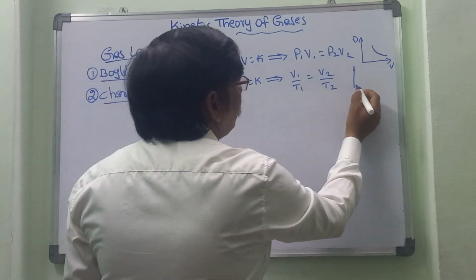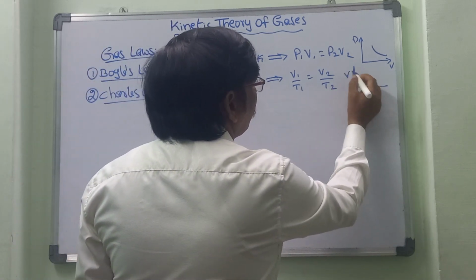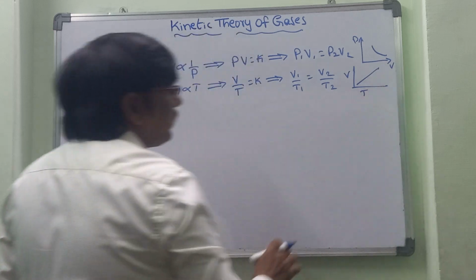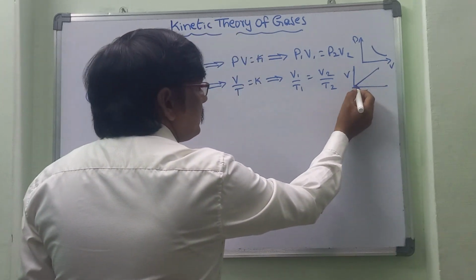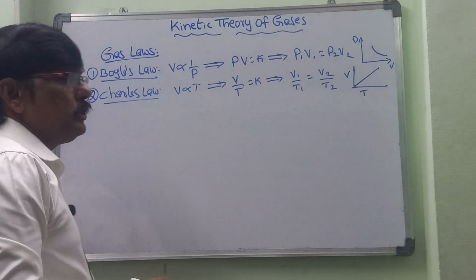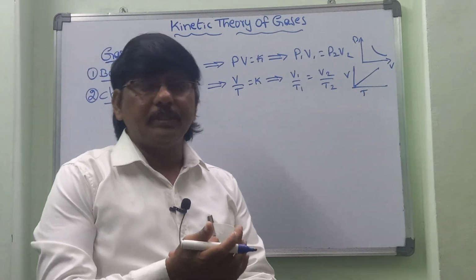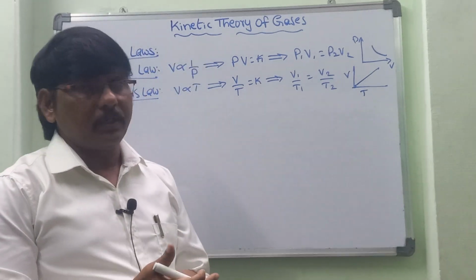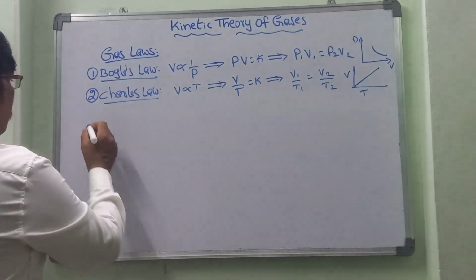For the graph, we can take the temperature and volume, and the graph looks like this. This value here is the absolute temperature value, minus 273.15 degrees Celsius. And the next one is Avogadro's law.